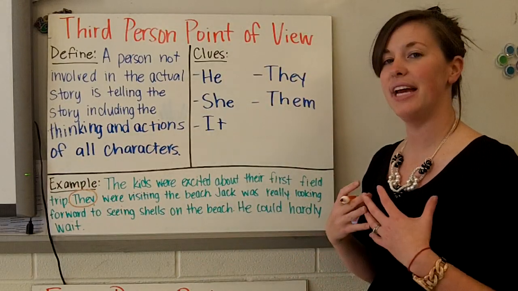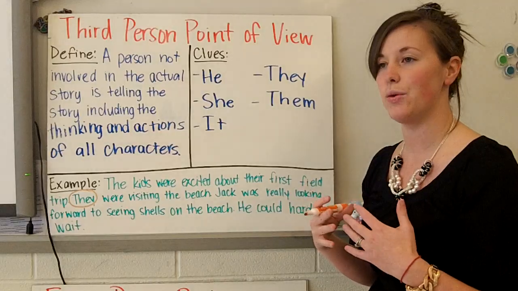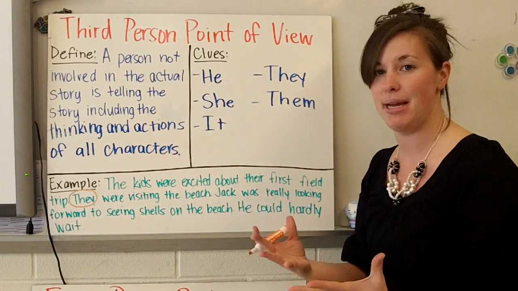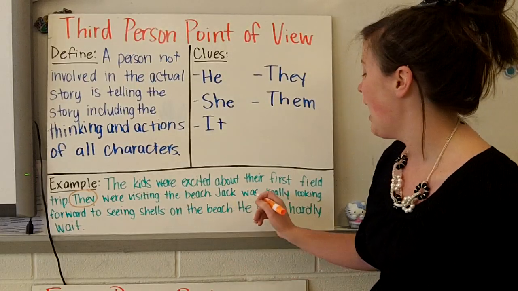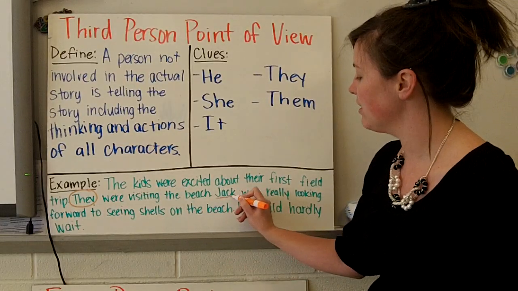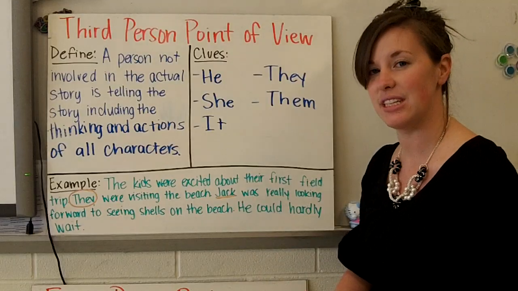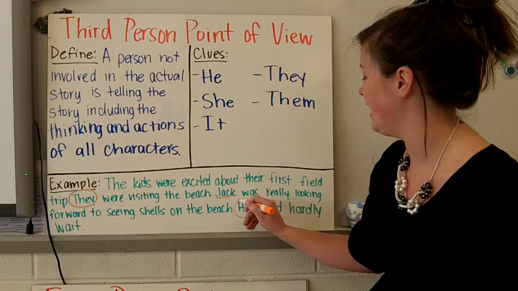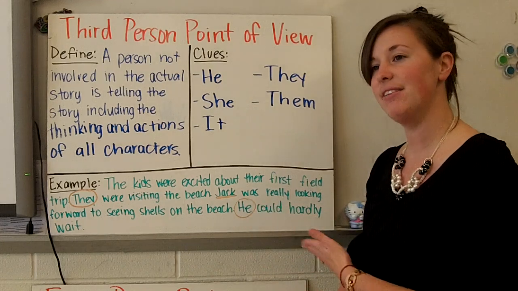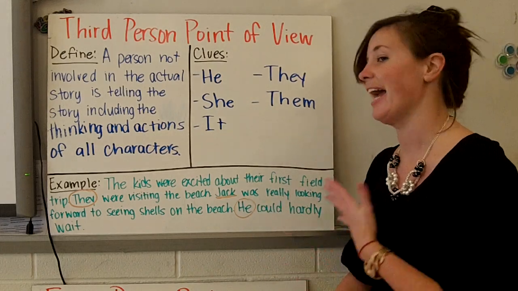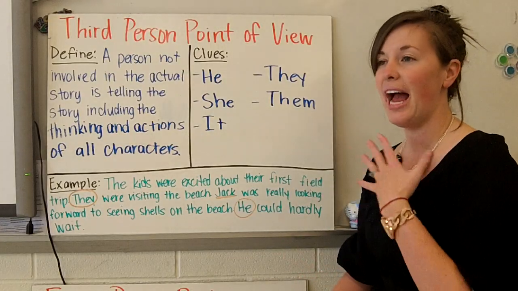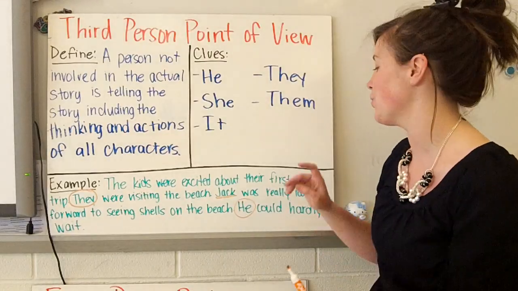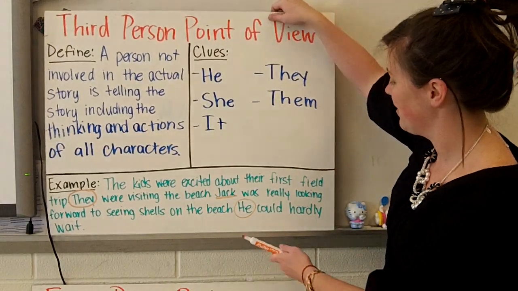Okay, that lets me know that none of them are actually telling the story. That I am actually the person that is standing back and watching what's going on, and I'm able to tell you the story. Okay, I also see, sometimes you can look and see the different characters' names as a good clue to you. And I also see the word he. That lets me know that even though our story is about Jack, he's not actually telling our story. I'm the person standing back, looking in the window, and telling you exactly what's going on in that story. Okay?